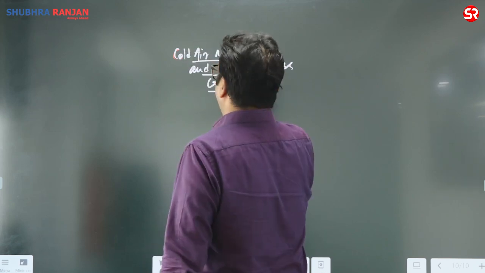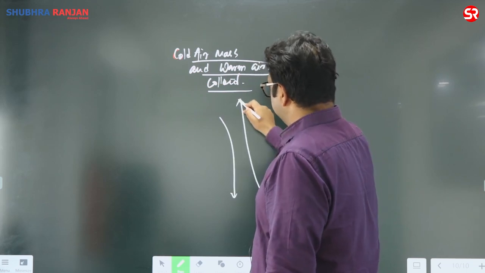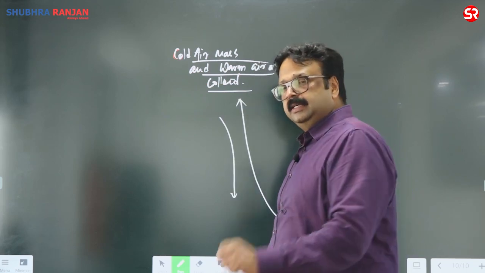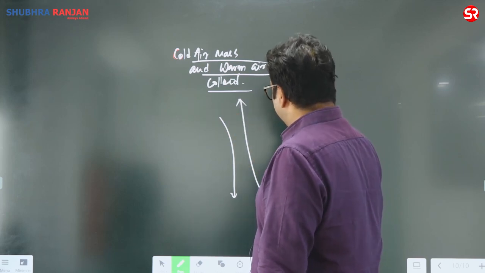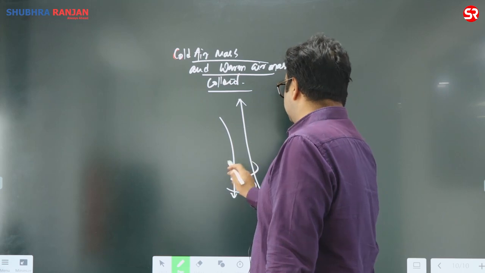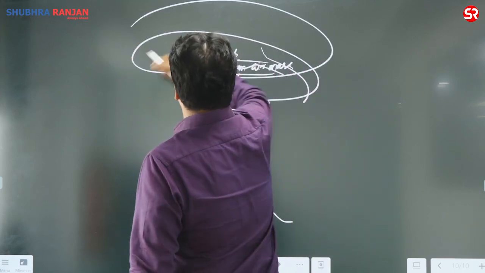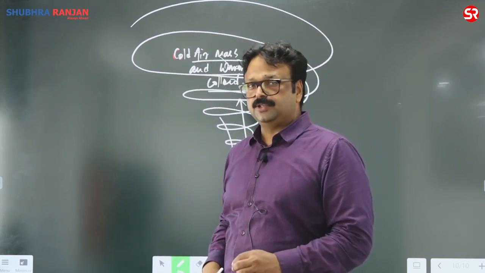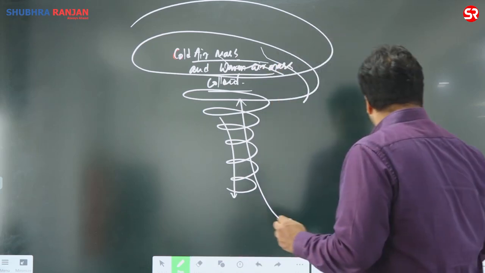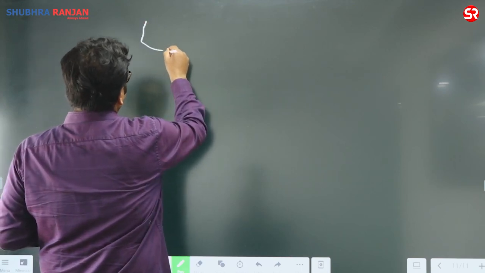So what happened? The cold air mass starts coming down, and the warm air mass starts rising up. In that condition, the wind will create a vortex, and this vortex is going to be funnel shaped, and you will find there is cloud formation, and you will find tornado formation over there. Further, why is this going to be prominent in North America, or you can say the lowland of North America? Let me explain this.